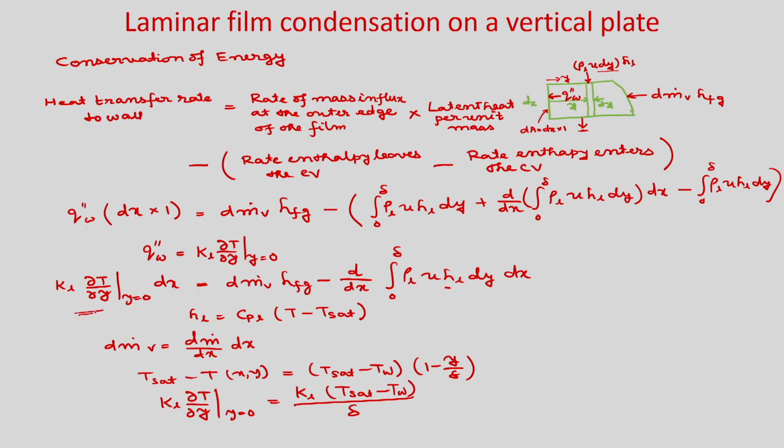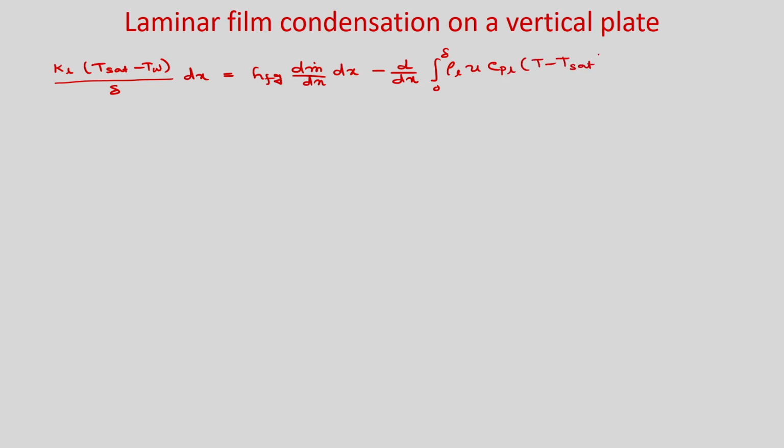In this term you put this value, then dṁ_v you put this value, and write the energy equation as k_L (T_sat − T_w)/δ dx = h_fg dṁ/dx dx − d/dx ∫₀^δ ρ_L u c_pL (T − T_sat) dy dx.